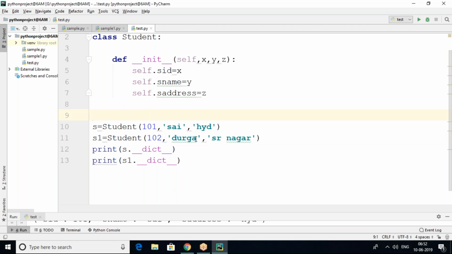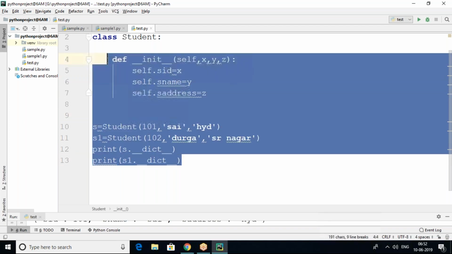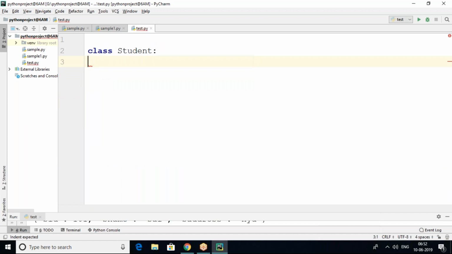Moreover, for example, one class I created and I maintain my description here. Just for example, this class is for student details.